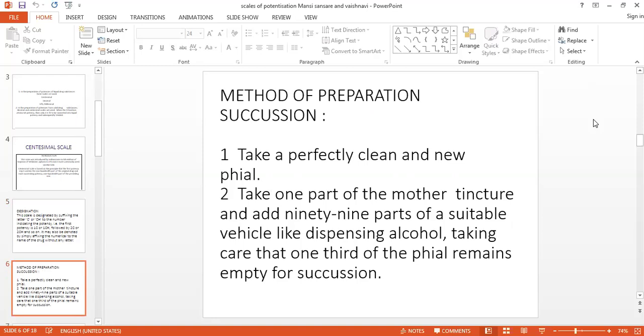For the succussion, you have to take 1 part of mother tincture and 99 parts of vehicle. It may be dispensing alcohol, it may be dilute alcohol. Then give 10 downward strokes on the leather pad. These 10 downward strokes should be of equal power, and you will get 1C potency.